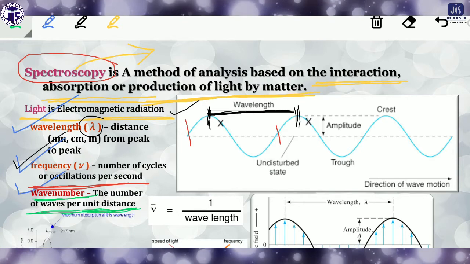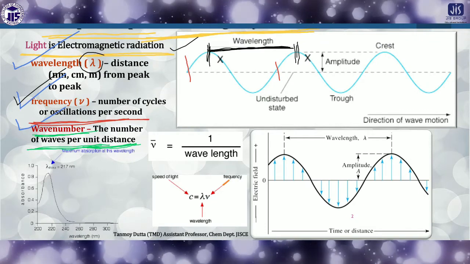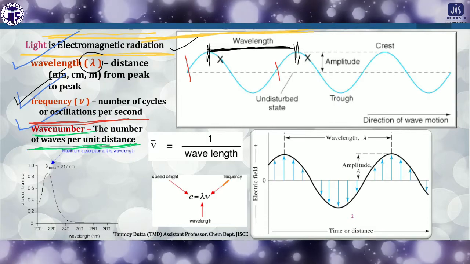Now there is also some kind of relation between lambda, nu, nu bar, etc., which we have to know. There is also another term which you have to know, that is the amplitude. So what is the amplitude?